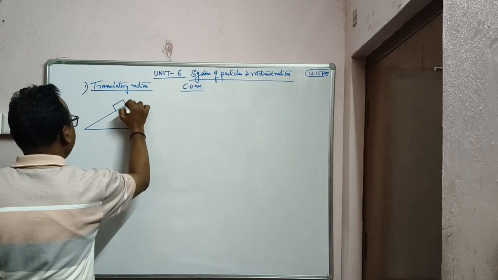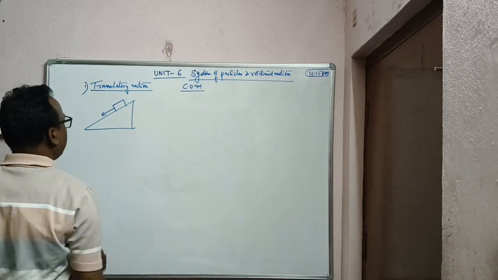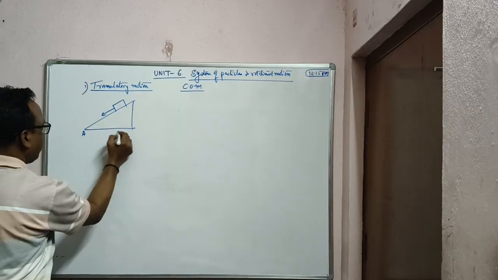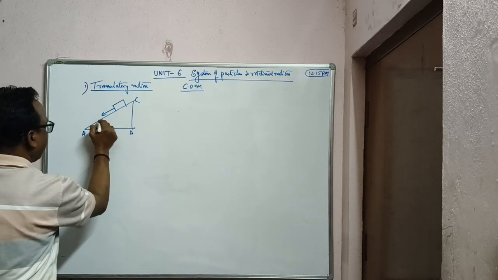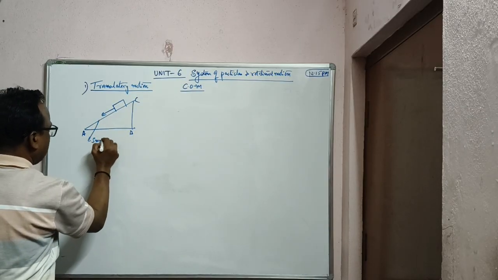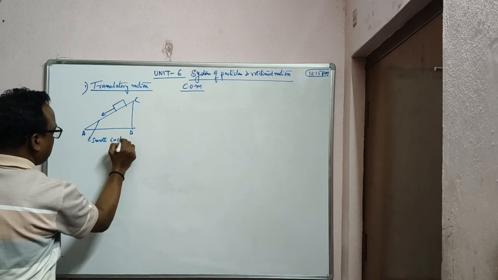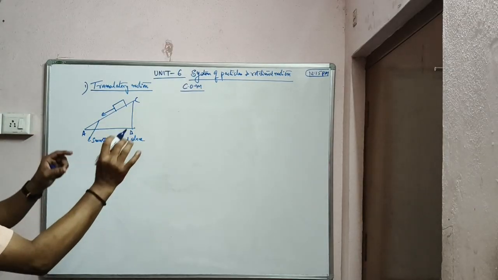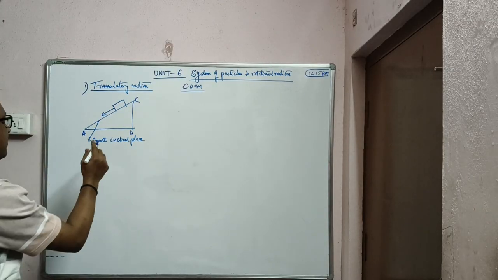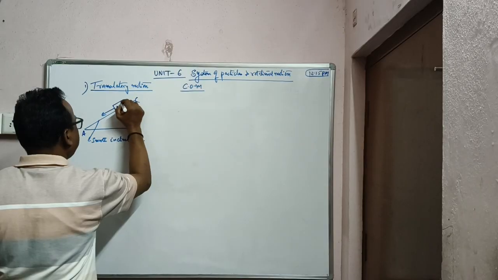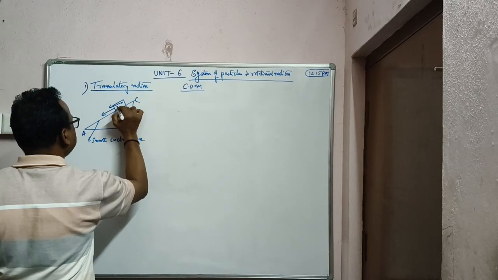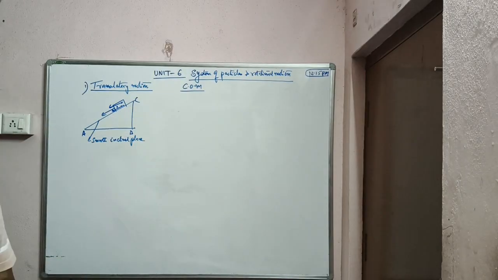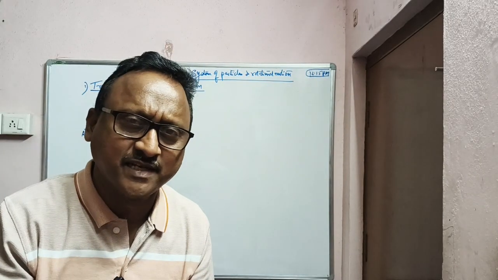For example, a body is sliding down on an inclined plane, a smooth inclined plane ABC. Now when it is sliding down, you can see every particle in that will have same velocity, because it is made up of fixed atoms, tightly bound inside the body.